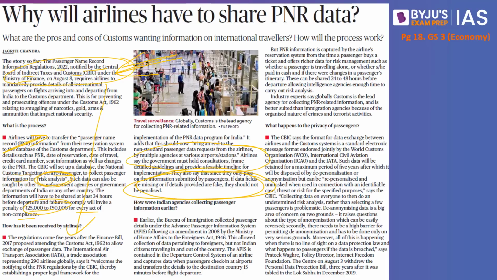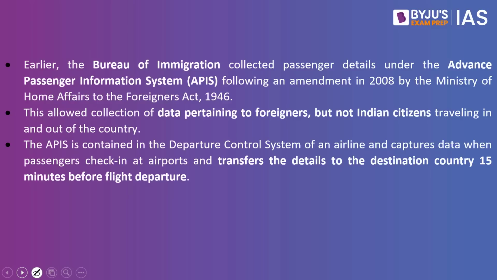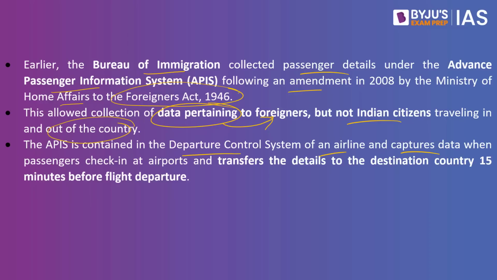However, the Indian agencies collecting the passenger information earlier, the Bureau of Immigration collected passenger details under the Advanced Passenger Information System following an amendment in 2008 by the Ministry of Home Affairs to the Foreigners Act of 1946. This allowed collection of data pertaining to foreigners but not Indian citizens traveling in and out of the country. The APIS is contained in the departure control system of an airline and captures data when passengers check in at airports and transfers the details to the destination country 15 minutes before the flight departure.